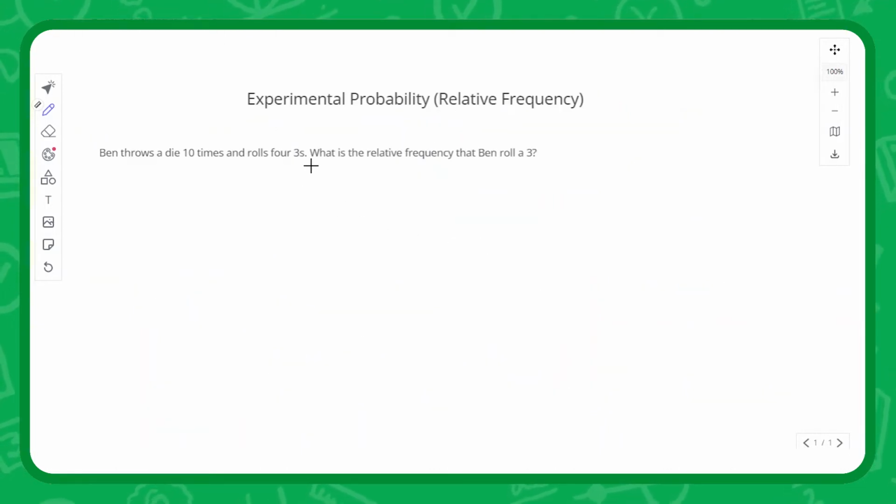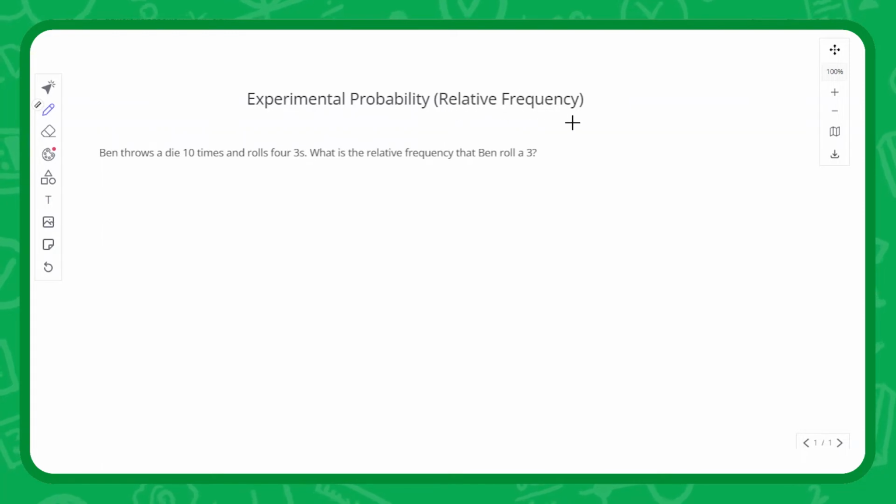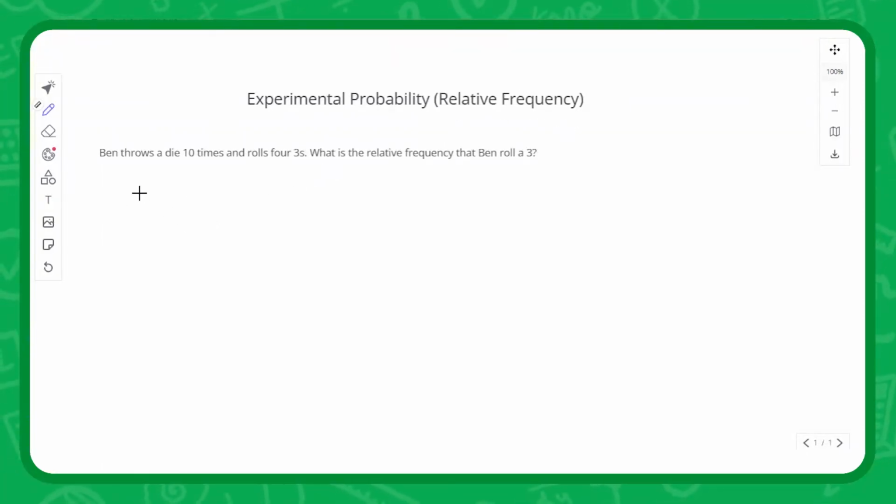Now, experimental probability, also called relative frequency, is different from the case of a dice. If you have a fair dice and you roll a 3, you've got a 1 in 6 chance. That's a theoretical probability. An experimental probability is done with testing, with experiments. So, Ben throws a die 10 times and he rolls 4 3s. What's the relative frequency, or the experimental probability, that Ben rolls a 3?